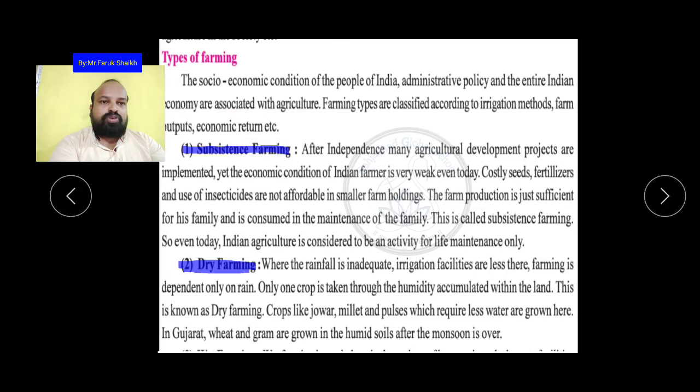And what types of crops are taken in dry farming? Jowar, millet, pulses which require less water, and in Gujarat wheat and gram are also grown in the humid soil after the monsoon is over. So dry farming is taken in the region, the area where the rainfall is inadequate and irrigation facilities are very less.